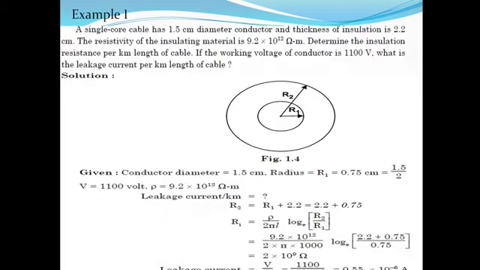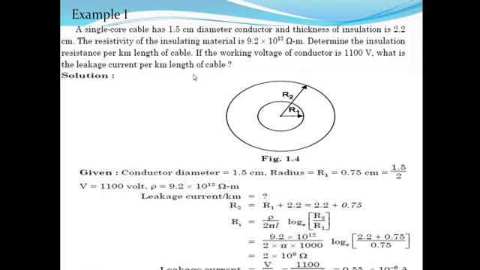Now consider the example. A single core cable has 1.5 cm diameter of conductor and thickness of insulation is 2.2 cm. Resistivity of insulating material is 9.2 into 10 raised to 12 ohm meter. Determine the insulation resistance per kilometer length of the cable. If the working voltage of conductor is 1100 volt, what is the leakage current per kilometer length of the cable?